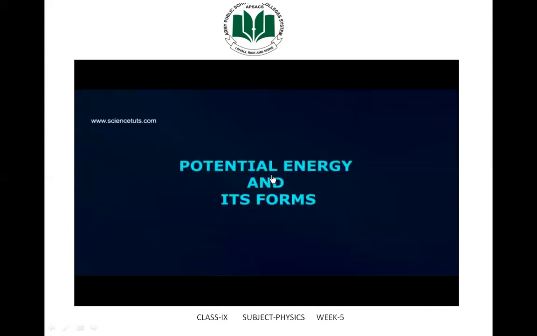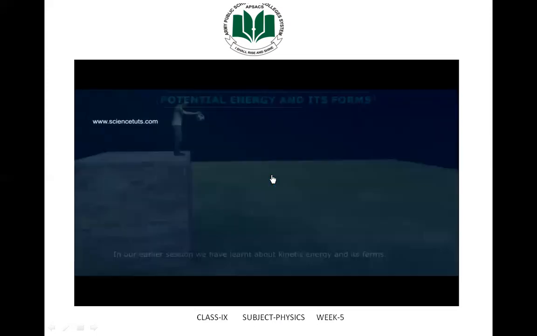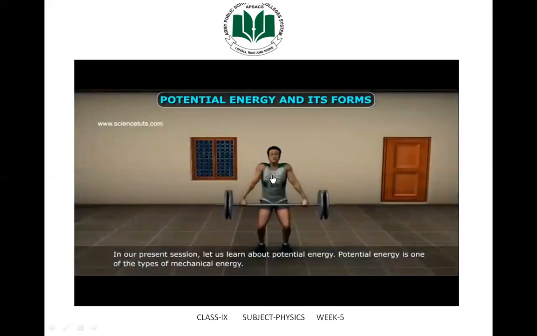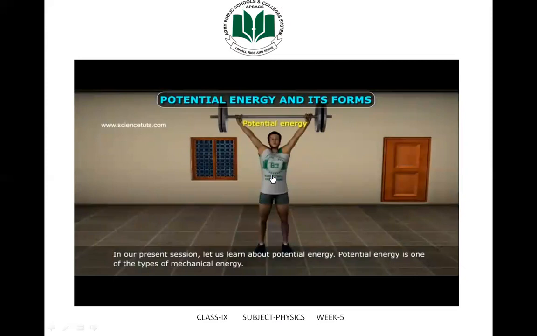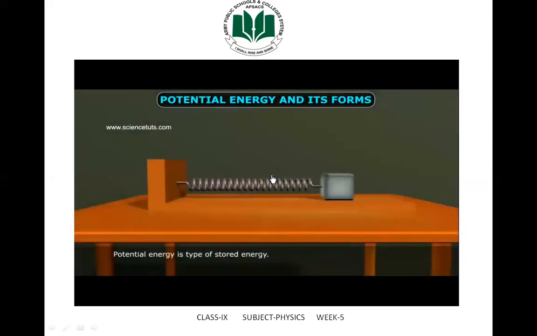Potential energy and its forms. In our earlier session, we have learned about kinetic energy and its forms. In our present session, let us learn about potential energy. Potential energy is one of the types of mechanical energy. Potential energy is a type of stored energy.